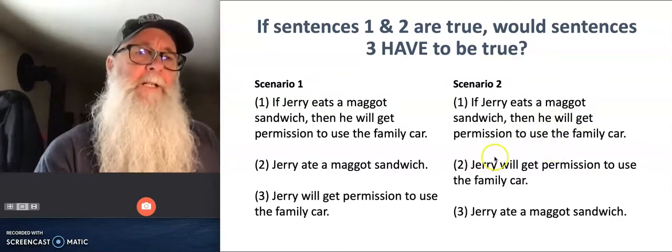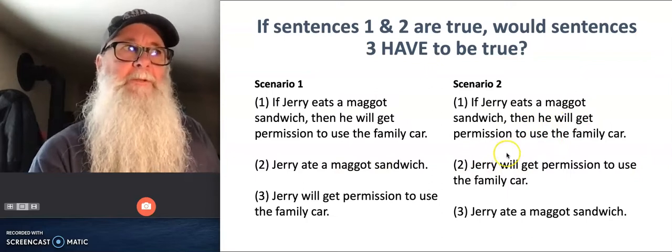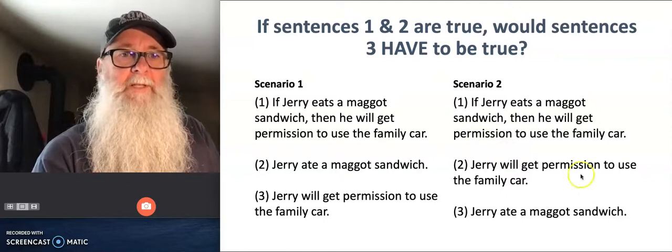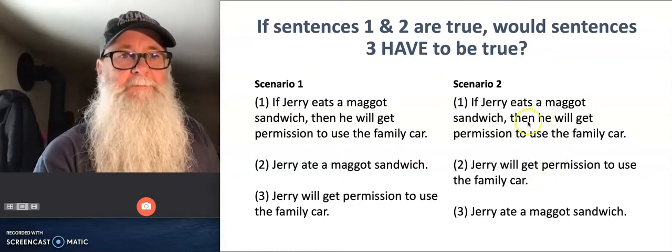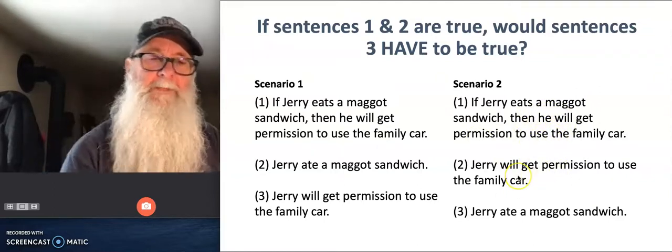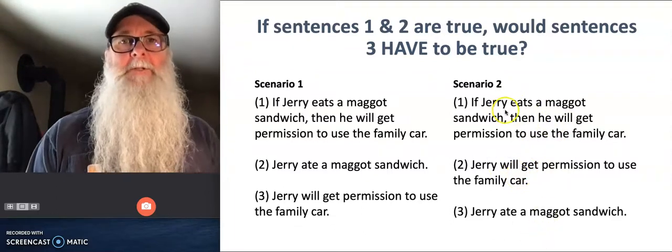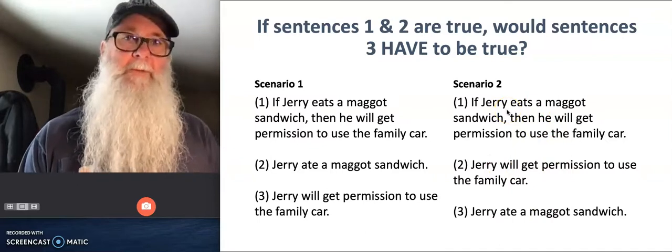But look over here. Same statements just arranged in a different order. Okay? We've got this second premise being pulled out from this first one right here. Same words on the page, but I can think of a way that it is true that if Jerry ate the maggot sandwich, he would get to use the family car.